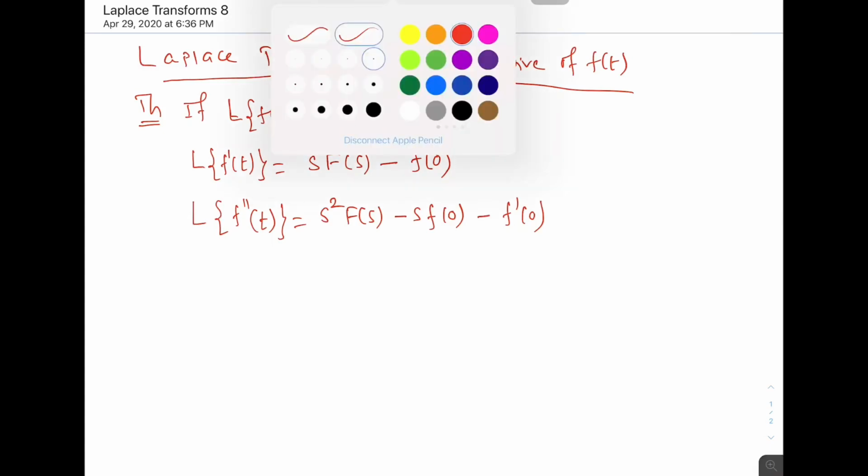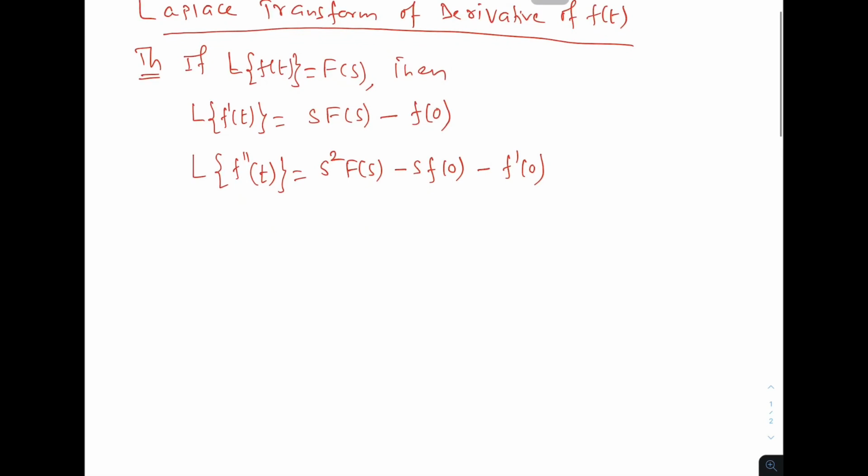Now let us take the formula for Laplace transform of an integral. This formula will be needed when we solve the differential equation by using Laplace transformation, and that will fetch you 7 marks. One example of 7 marks will be asked.